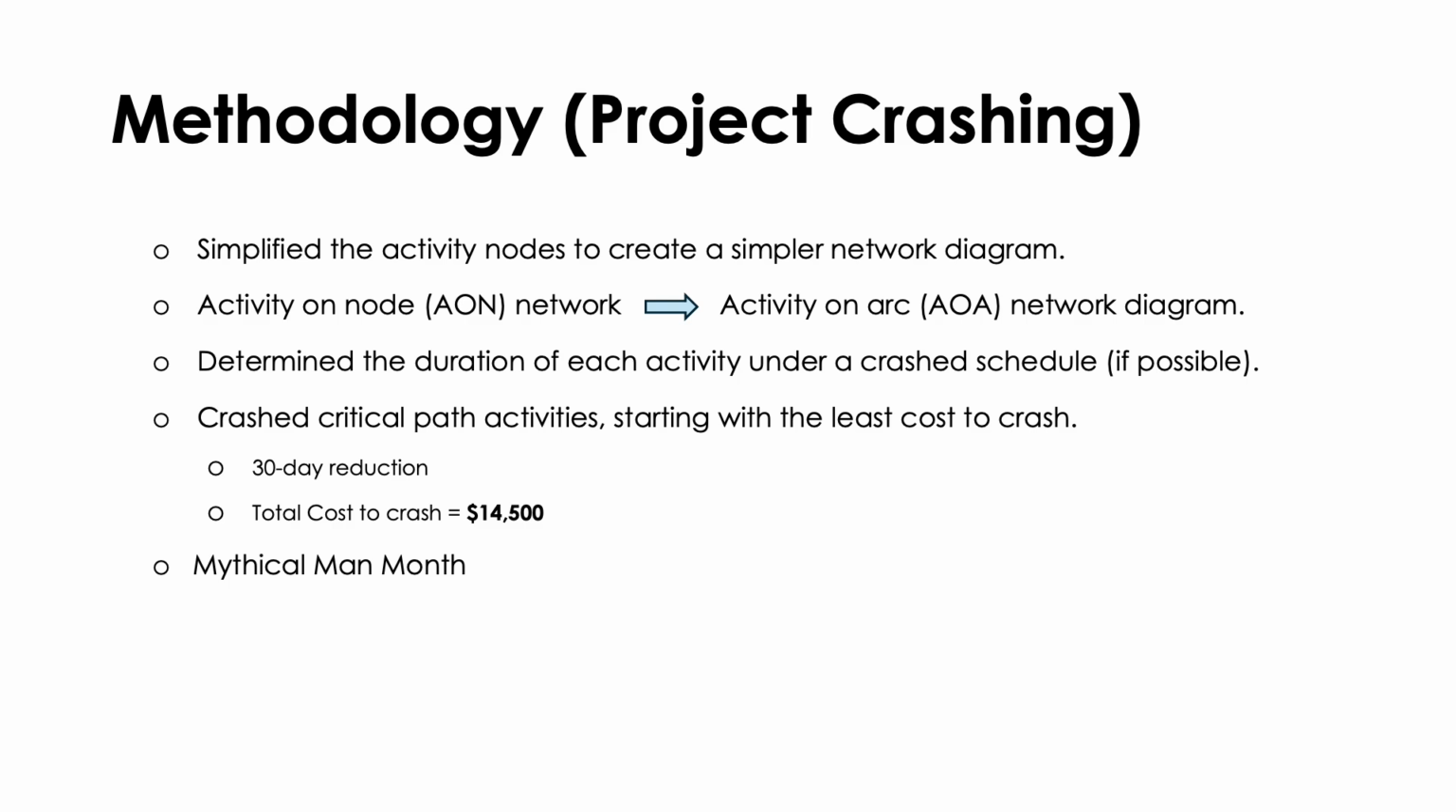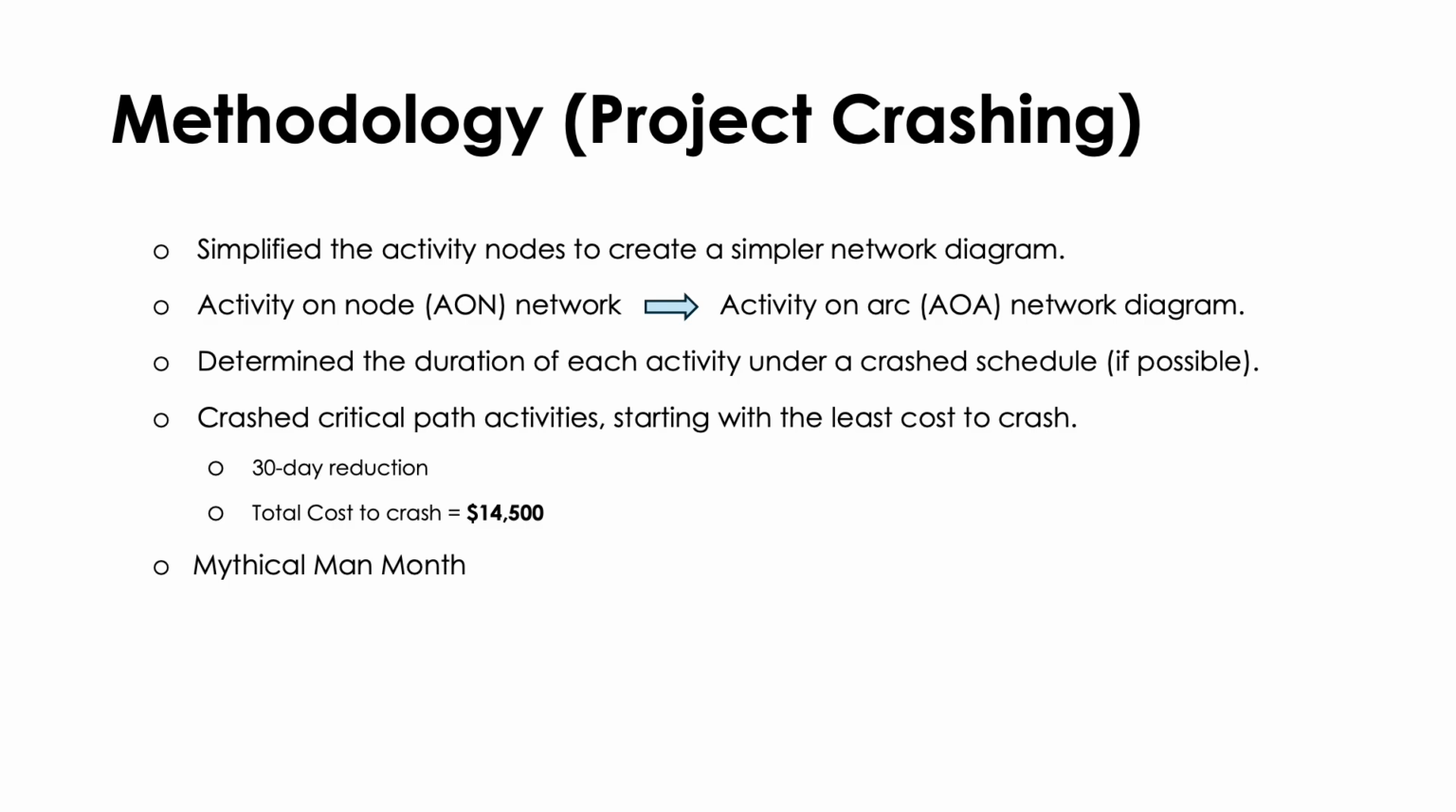So these are the steps that we took to crash our process. To begin, we simplified the nodes once again to create a simpler network diagram. We then converted the activity on node representation into an activity on arc network diagram to improve clarity and make things easier to analyze. The next thing we did was determine the crash durations for activities that could be shortened. So since some activities can't be crashed, we focused on the ones that could.